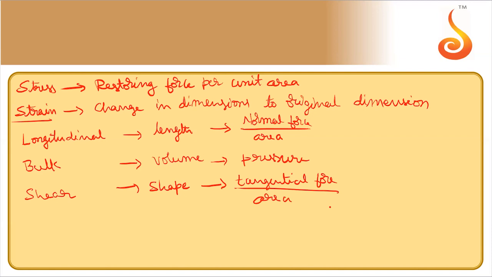Coming to strain, longitudinal strain is change in length divided by original length, delta L by L. Volume strain is delta V by V. Shear stress is tangential force F divided by A, and shear strain is given by x by L. Just make a note of it.